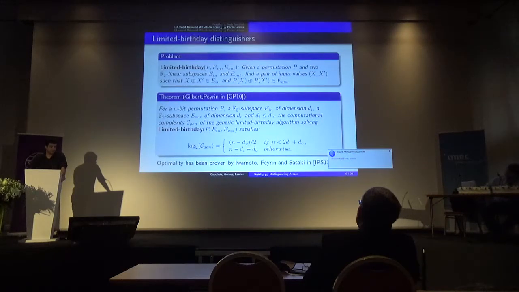Gilbert and Perrin proved that the natural extension of the algorithm solving birthday problems, an algorithm they call the generic limited birthday algorithm, has this complexity. And the optimality of this algorithm has been proven by Iwamoto, Peyrin, and Sasaki.